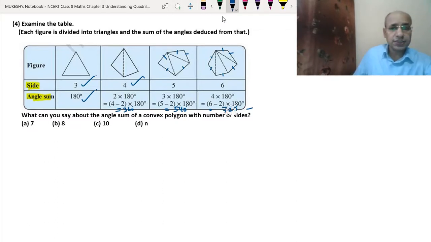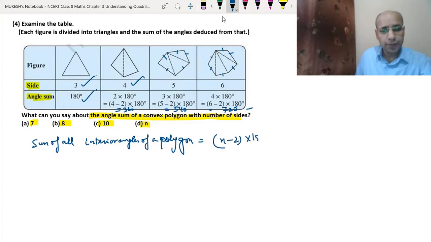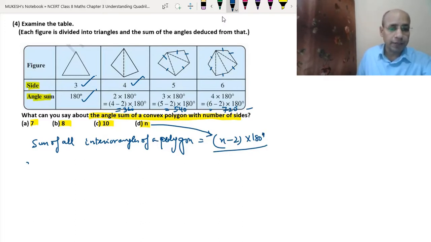Now they are asking the question, what can you say about the angle sum of the convex polygon with the number of sides 7, 8, 10 and n? As I gave you the formula, the sum of all interior angles of a polygon is equal to n minus 2 into 180 degrees. So that means we have got the answer of the D part. If the number of sides is n, then this formula becomes n minus 2 into 180 degrees, that we can arrive at.